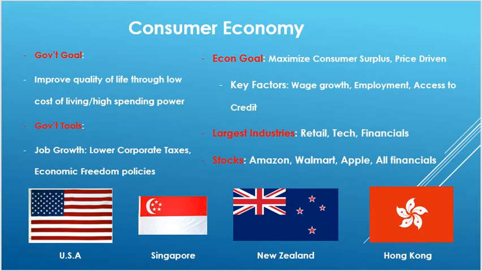Contrast to that of a production economy, a consumer economy is focused on consumer surplus, not producer. What can we do to improve the health of our consumer? The goal of this economy is to improve the quality of life by focusing on offering higher quality of goods and services with lower prices. This is done to achieve an optimal ratio of low costs of living and high spending power. To do this, consumer countries focus on key variables that are tied to consumer health. Employment rates, wage growth, and access to credit are a few examples.